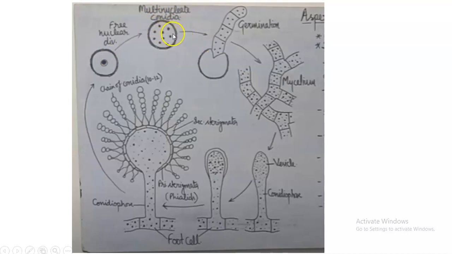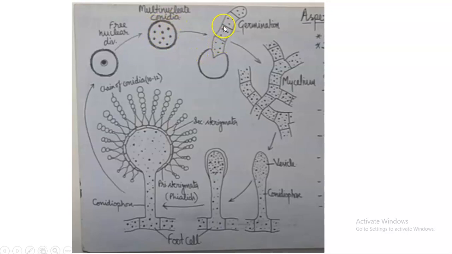When favorable circumstances arise and it gets sufficient nutrients, it germinates through a germ tube. This germ tube resembles the young mycelium, which is multinucleate and multicelled, because the conidium itself was a multinucleate structure.